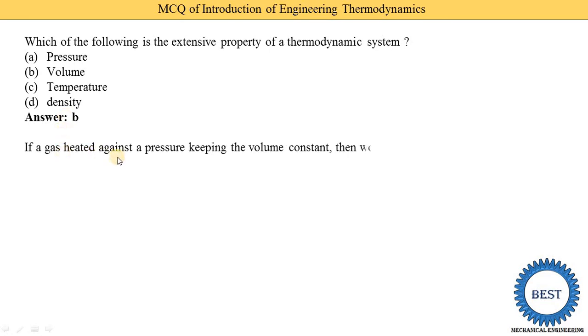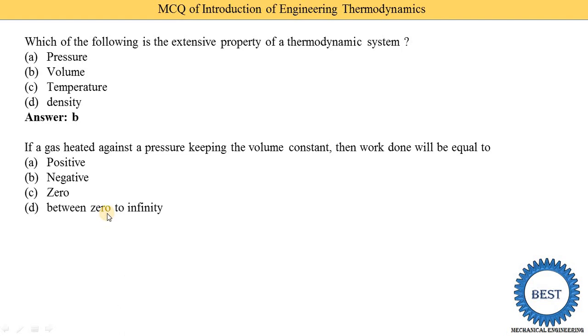If gas is heated against a pressure and keeping the volume constant, then the work done will be equal to positive, negative, 0, or between 0 to infinity. So option C is correct, it is 0. What they are asking is work done. What is the equation of work done? That is P dV. dV means change in the volume, but here volume is constant. That means there is no change, so dV is 0, then work done is 0.